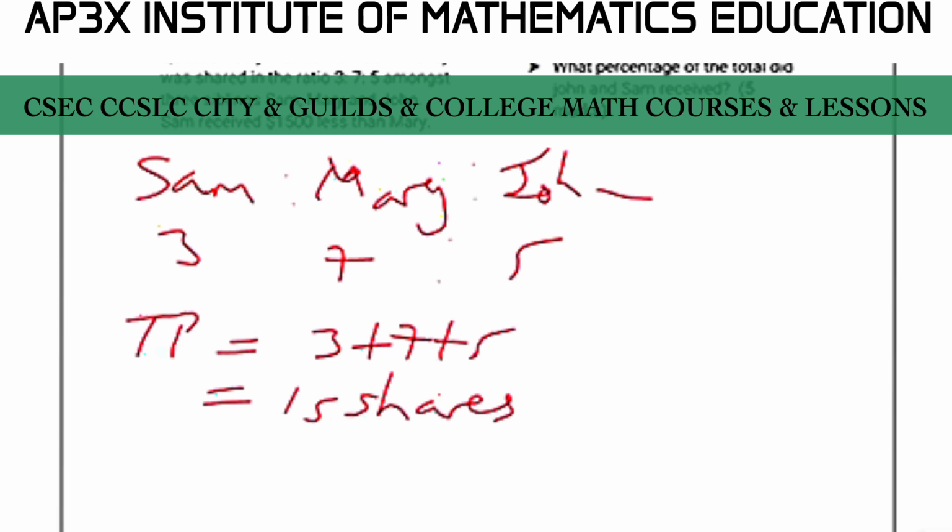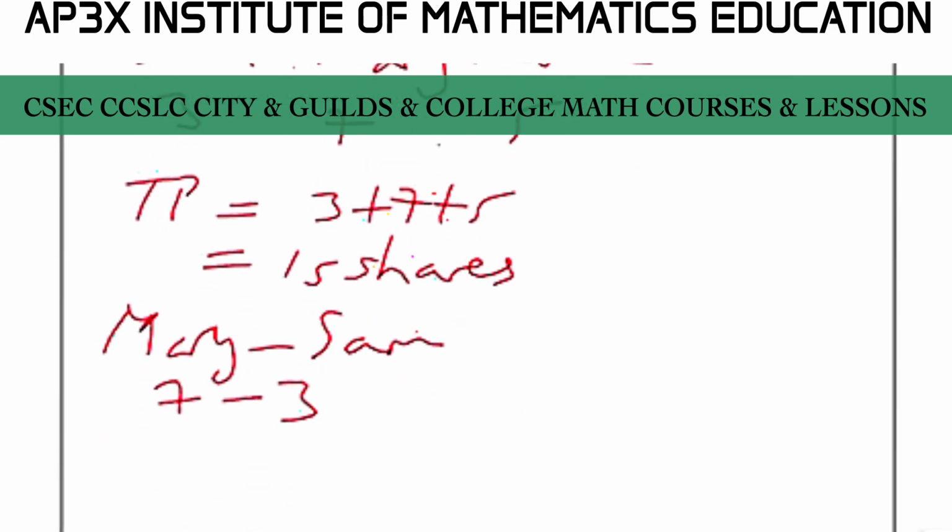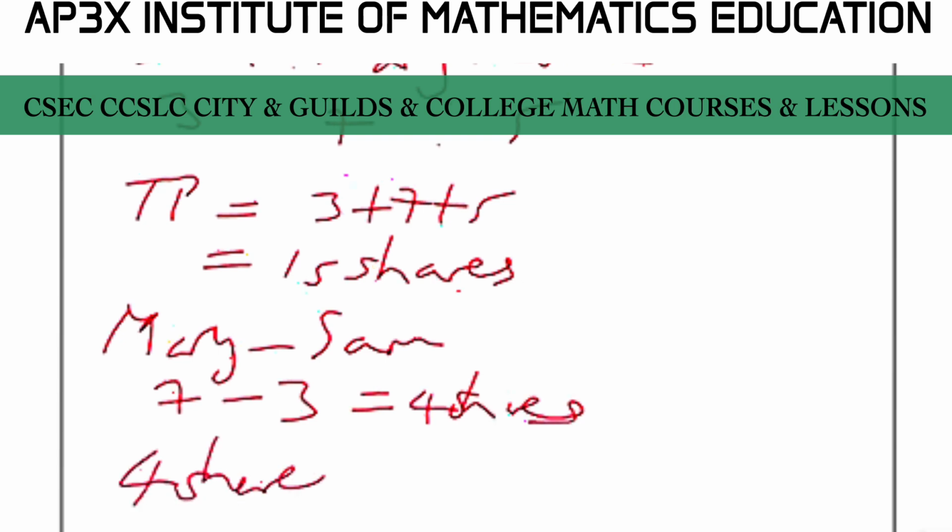Now, since Sam and Mary, Mary minus Sam is 7 take away 3, which is therefore equal to 4 shares. And so the 4 shares is exactly equal to 1,500.